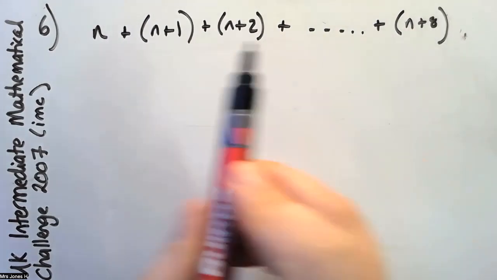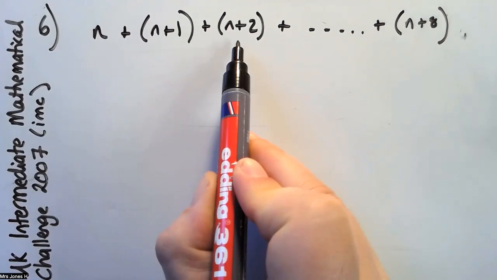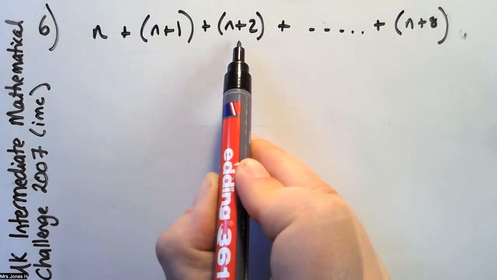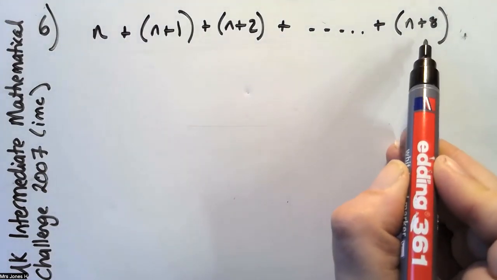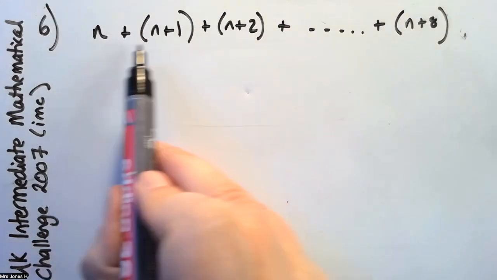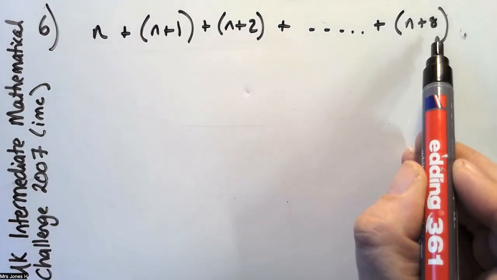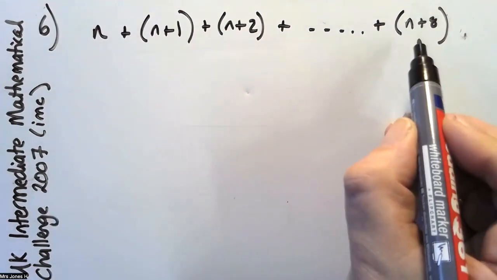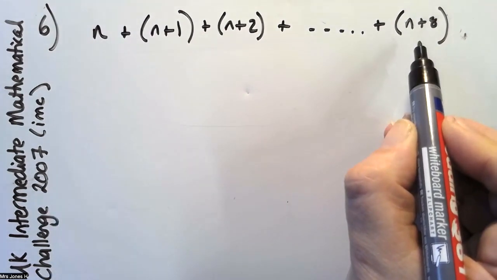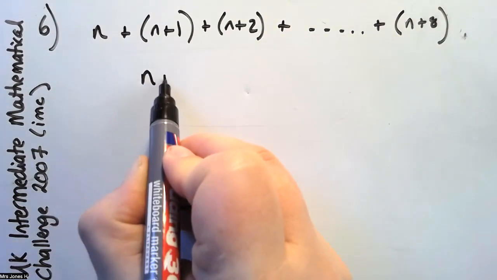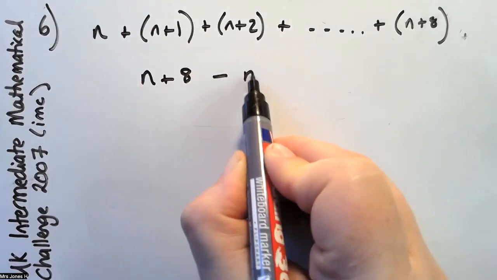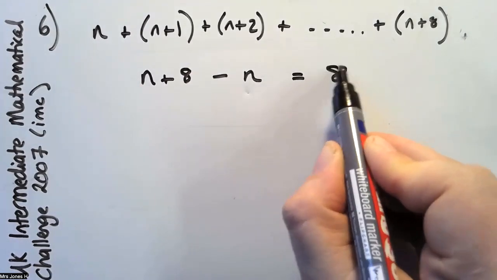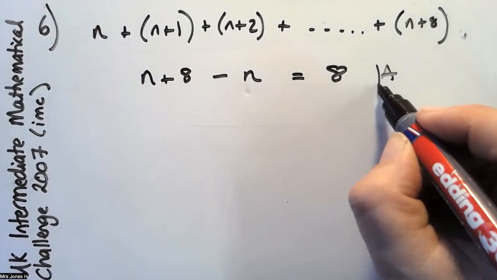Now it's n plus 8, because this is 1, this is 2, this is 3, and we're looking at 9 consecutive numbers. So we've got this. When we add all of this together, what we are doing is we get n plus 8. No, we're not adding together. We're trying to find the difference between the largest and the smallest of these numbers. So n plus 8 subtract n equals just 8. Therefore, the answer is 8.